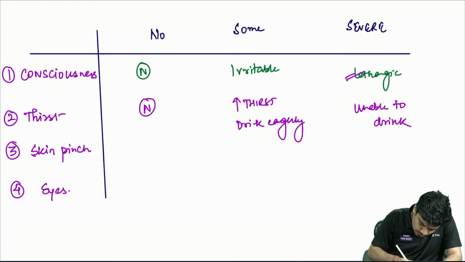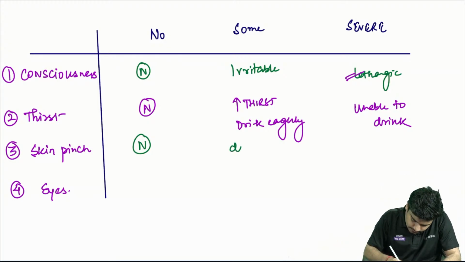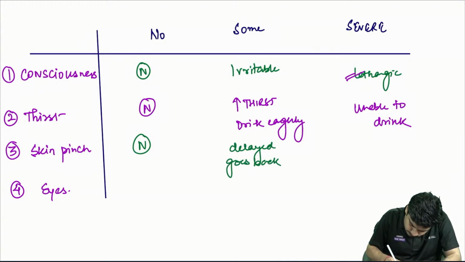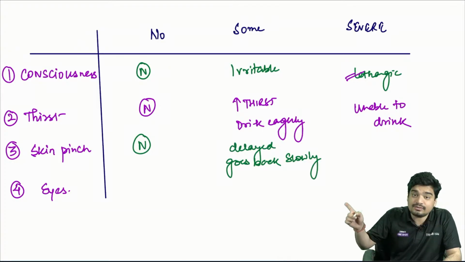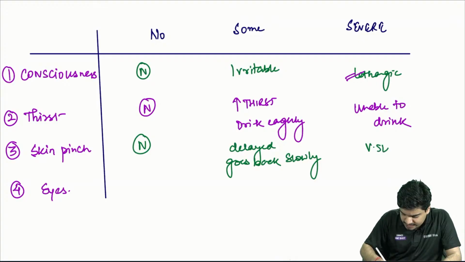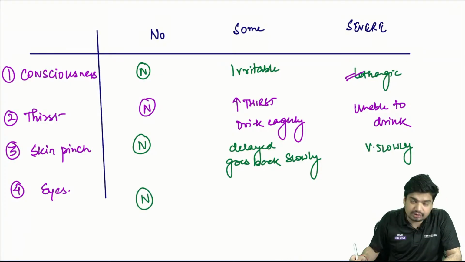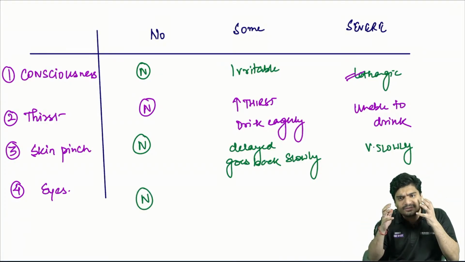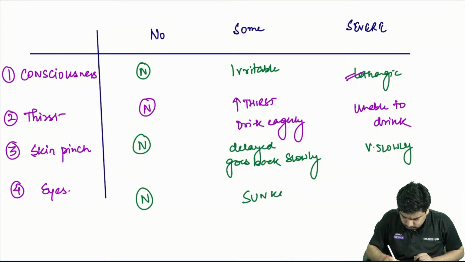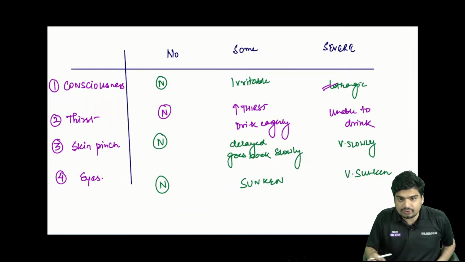Skin pinch will be normal in no dehydration. In some dehydration, skin pinch will be delayed, that is, goes back slowly. In severe dehydration, it will go back very slowly or very delayed. Eyes will be normal in no dehydration. In some dehydration, eyes will be sunken. Eyes will be very sunken in case of severe dehydration.